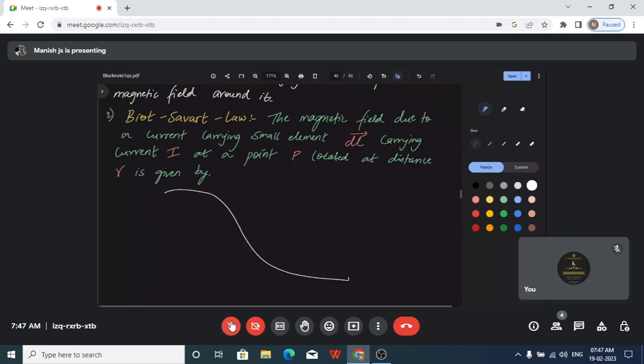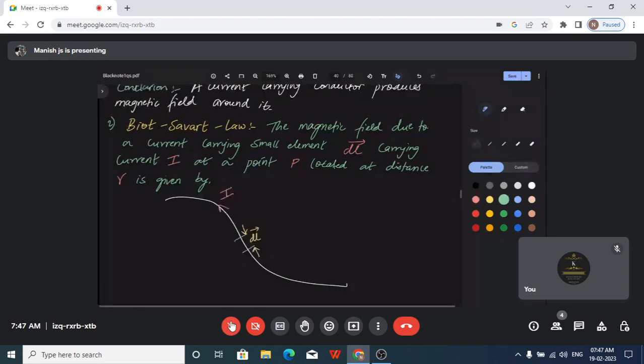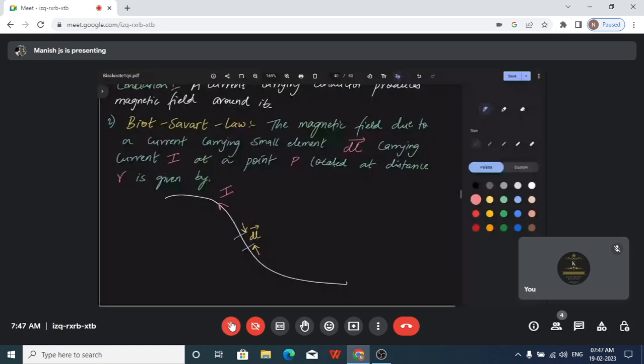This is what we call dl, a very small element, a very small length we are taking. When you choose a small length, with respect to that point we draw a tangent. So we are basically drawing a tangent at this point, on the center of dl that I have marked, and let's draw a tangent to it.